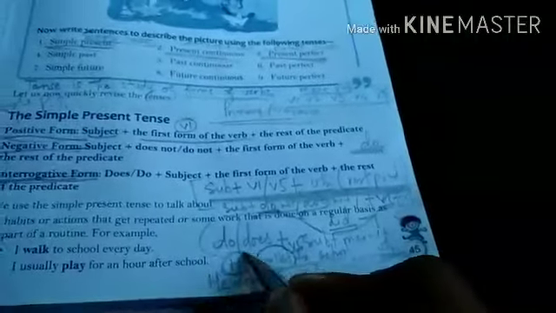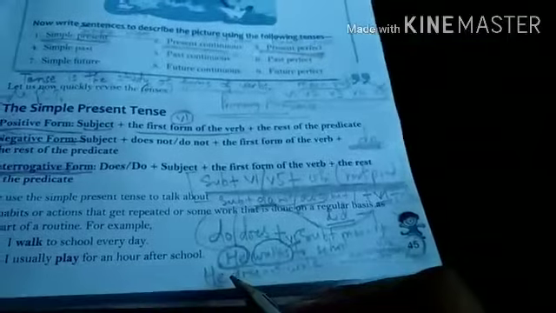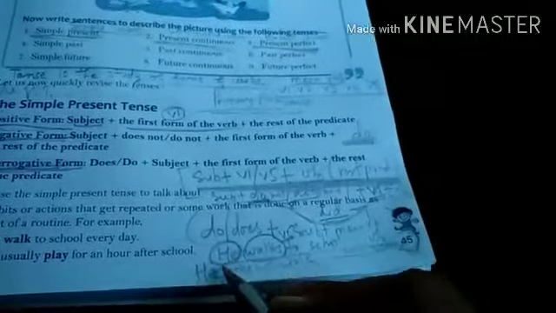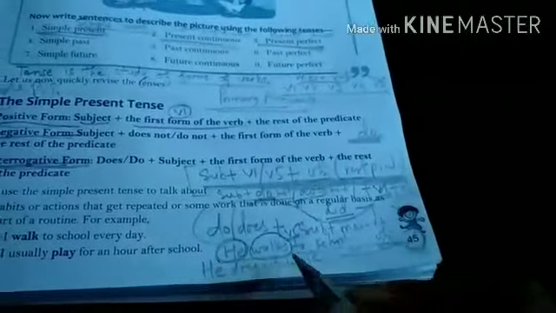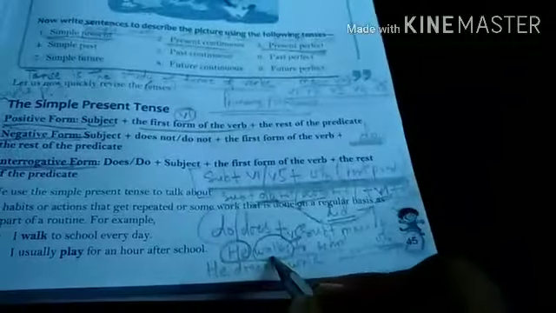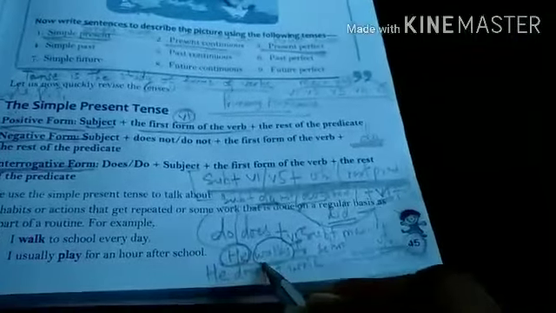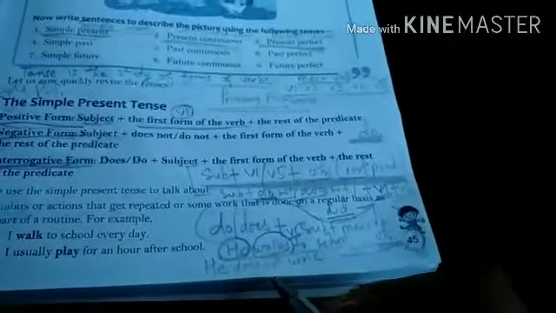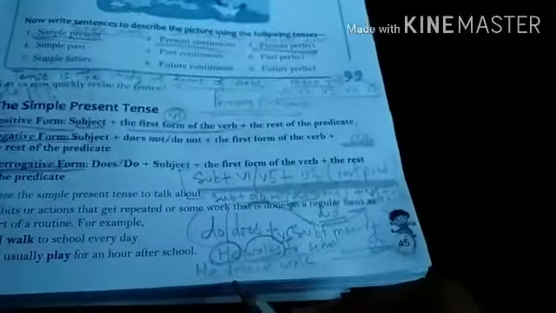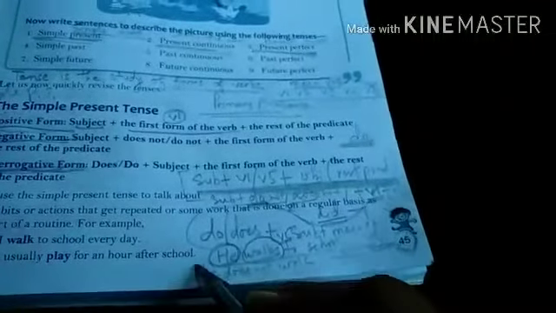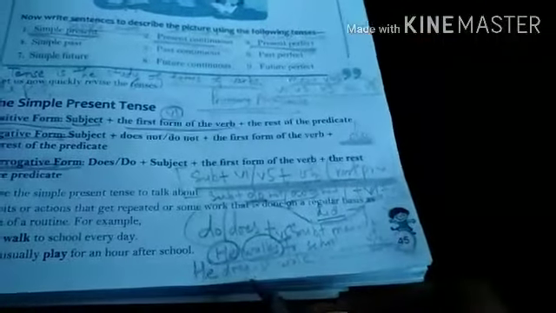As we already know the basic knowledge of subject and verb agreement: if the subject is singular, then the verb is also singular. If the subject is plural, then the verb is also plural. But when we write the sentences in present tense into negative form, then we have to use do not or does not.